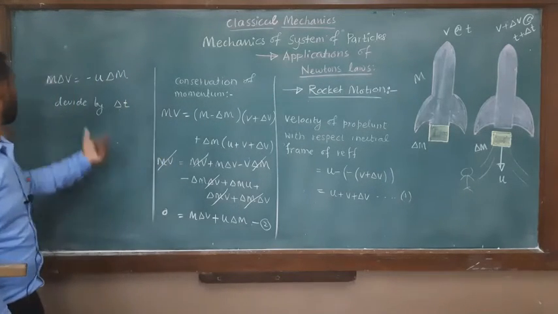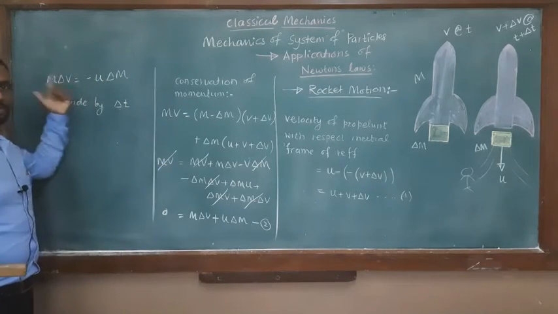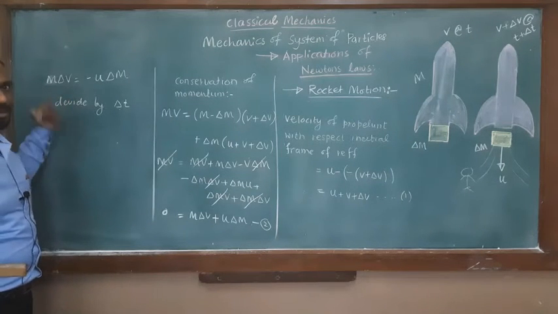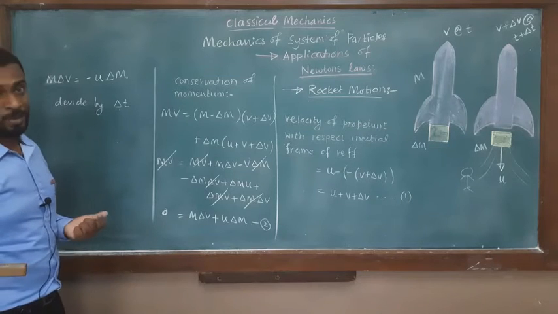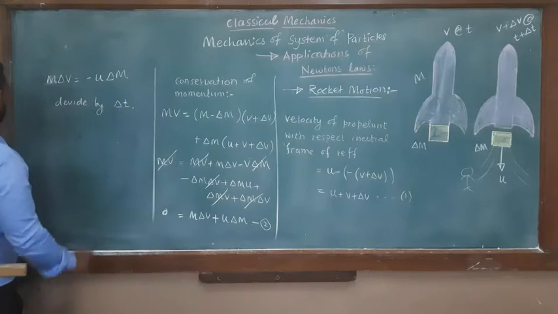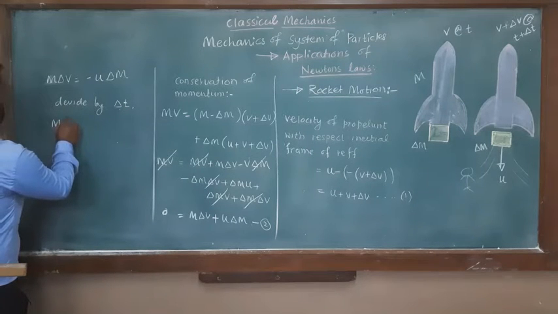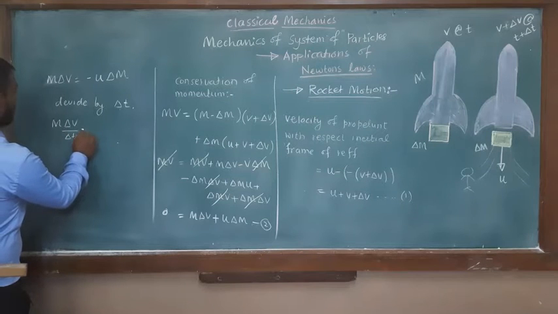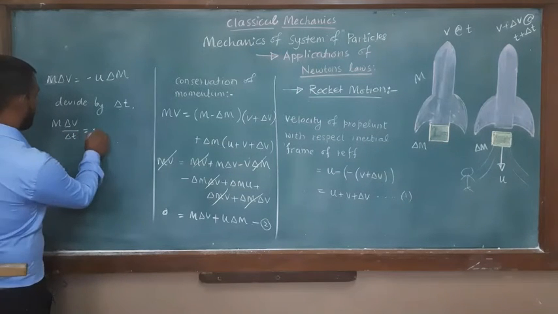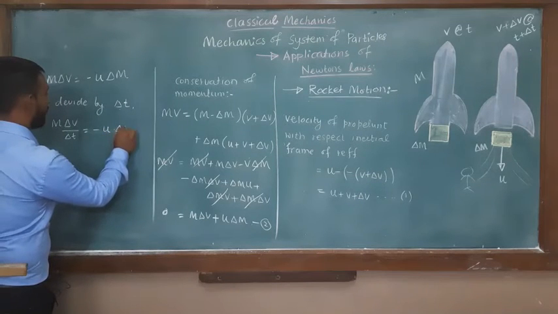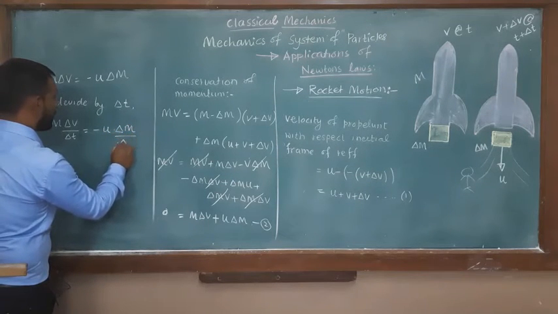Because we want this equation in terms of the equation of motion. dv by dt comes out to be the acceleration of the particle. Let's go step by step. So m dv by dt is equal to minus u delta m by delta t.